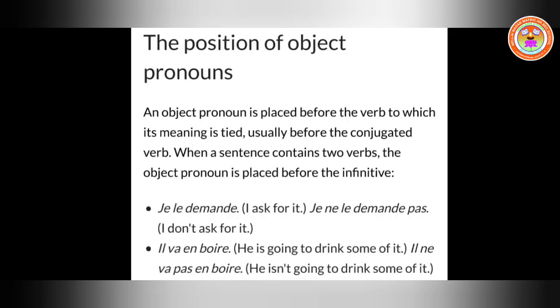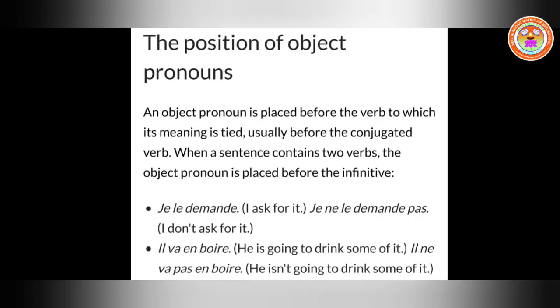When a sentence contains two verbs, the object pronoun is placed before the infinitive. So for example, in a sentence you have two verbs, one in conjugated form, the other in infinitive form, for example in futur proche, passé récent. In these tenses, you place it not before the conjugated verb, but before the infinitive. Je le demande means I ask for it. So je ne le demande pas. See the placement, it is placed after the negative. Je ne le demande pas. I don't ask for it. We are using a direct object.